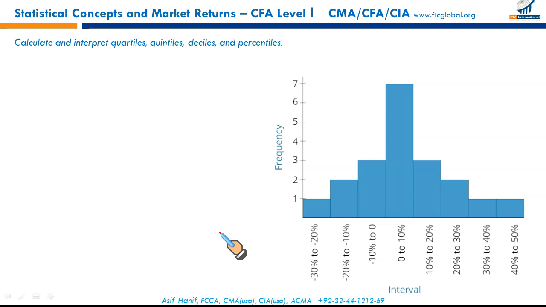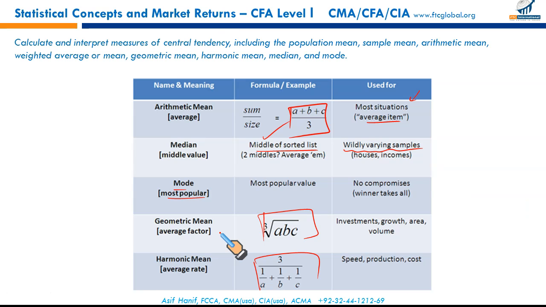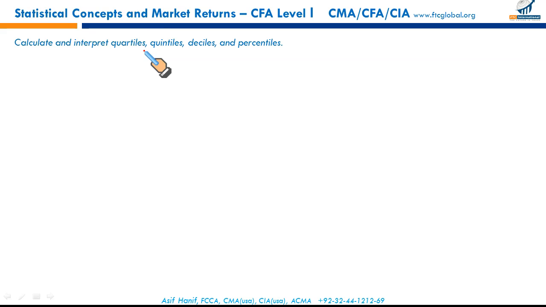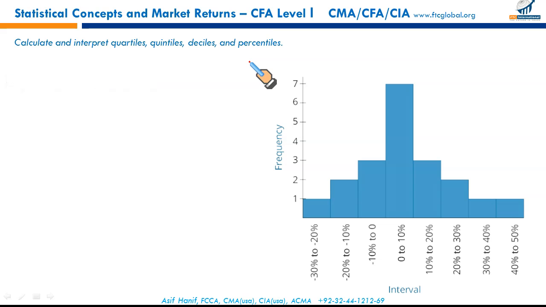What we have done so far are the measures of central tendency: mean, median, mode. They represent a particular point around which the data is centered, the center point or the typical value of a dataset. Now we are interested in the measure of location. Quartiles, quintiles, deciles, percentiles are called the measures of location. There are 4 to 5 different types.